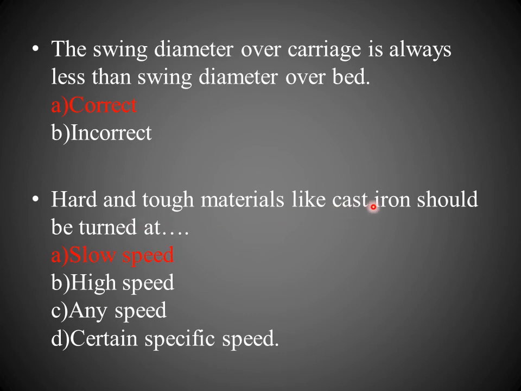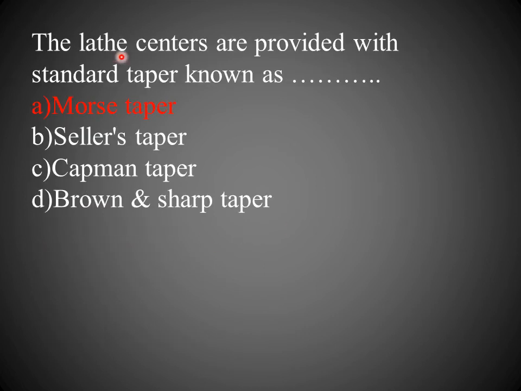Hard and tough material like cast iron should be turned at slow speed, high speed, any speed, or certain specific speed. The correct answer is slow speed. Always, hard and tough materials like cast iron should be turned at slow speed. Next, the lathe centers are provided with a standard taper known as Morse taper.